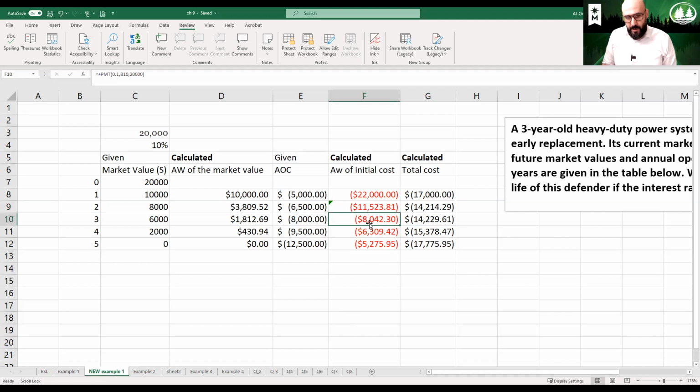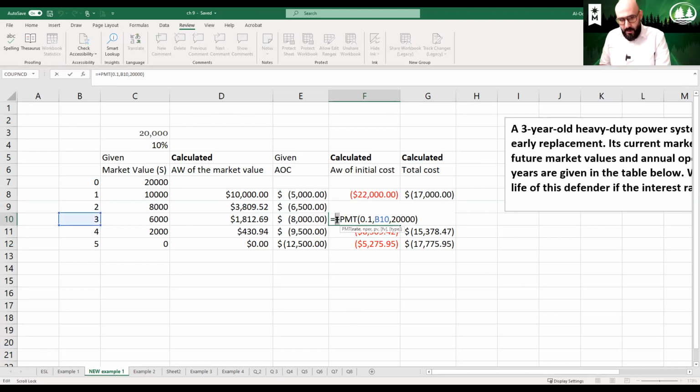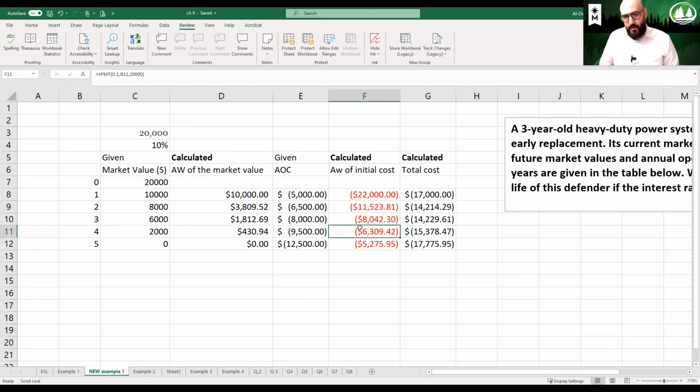And the same thing, we said, all right, we're going to keep this for 3 years. So what would be the equivalent for the initial cost? We did all of these calculations and found the total cost. Now let's take a look at the numbers here: 17,000, 14,214, 14,229, 15,000. Now we need the point where the chart will flip, where instead of going down, the cost will start increasing. So on year 1, 17,000.